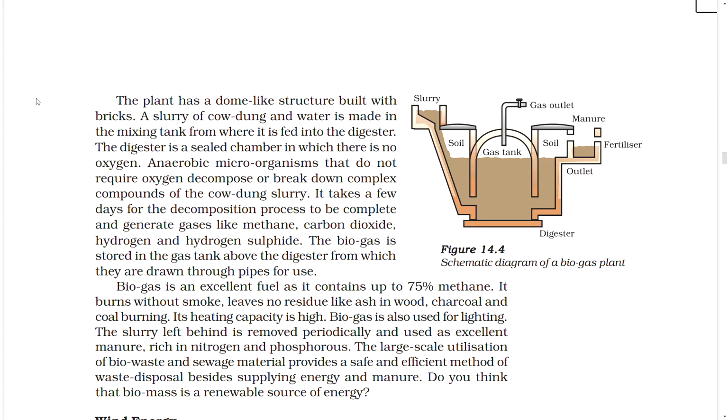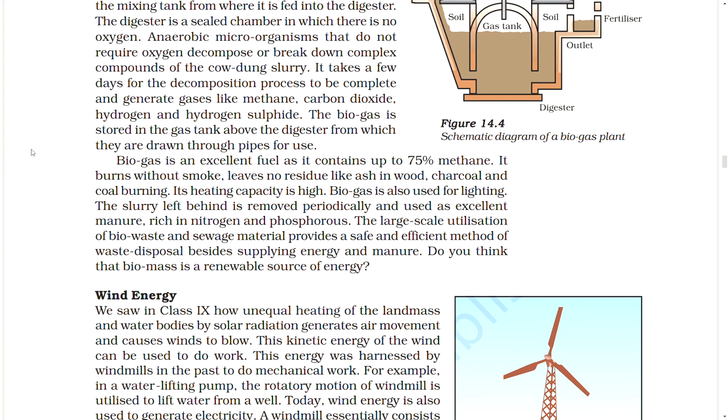Biogas is an excellent fuel as it contains up to 75% methane. It burns without smoke and leaves no residue like ash in wood, charcoal and coal burning. Its heating capacity is high. Biogas is also used for lighting. The slurry left behind is removed periodically and used as excellent manure rich in nitrogen and phosphorus.